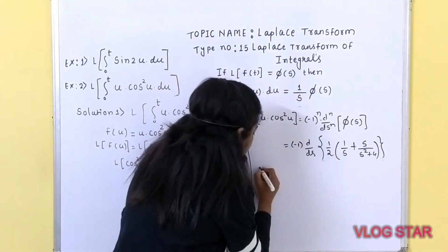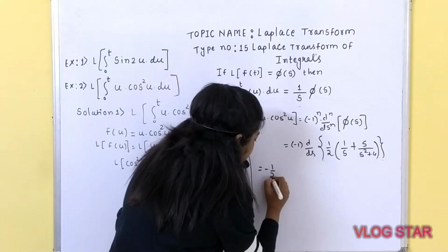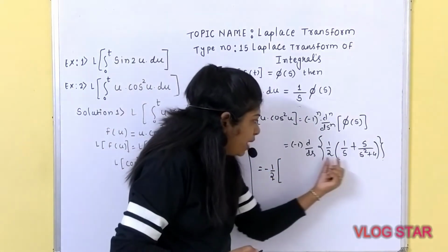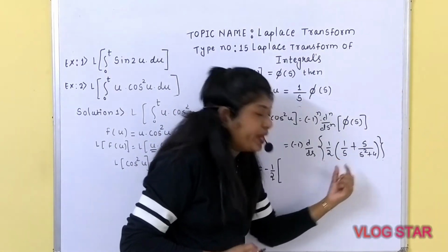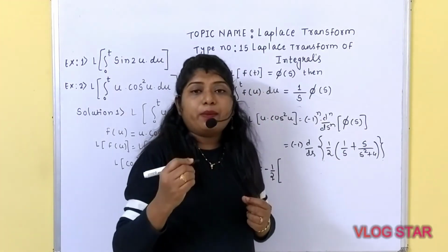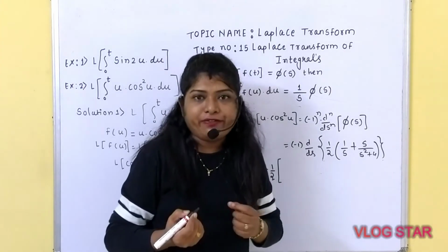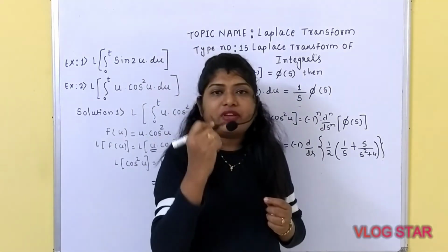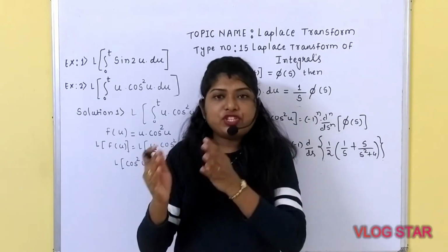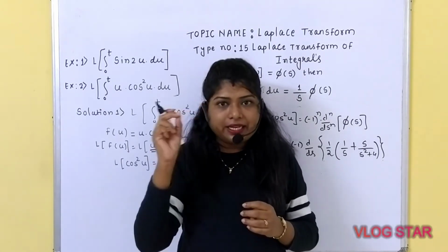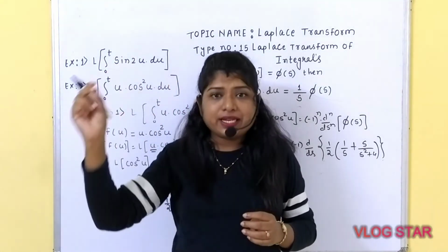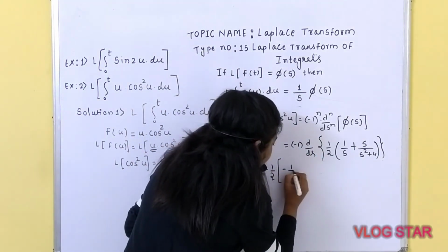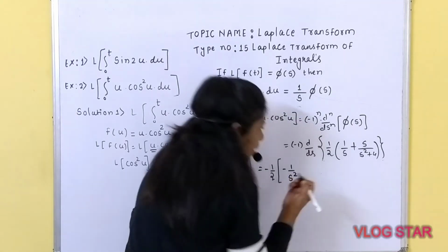So what we can do? We can take minus 1 upon 2 outside the bracket. So first we have to take the derivative of 1 upon s. So we can apply the x raised to minus n formula. Derivative of x raised to minus n is equal to what? Minus n into x raised to minus n minus 1. So here you will get minus 1 upon s square.